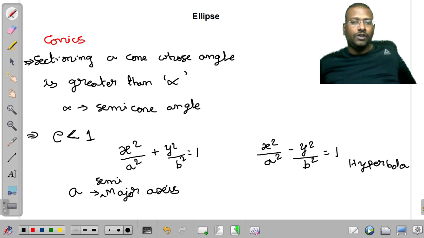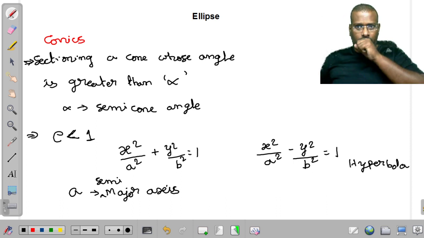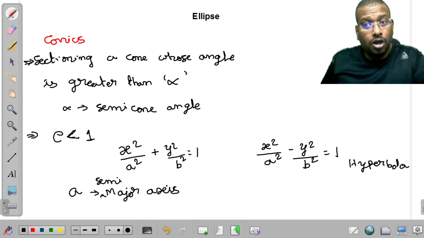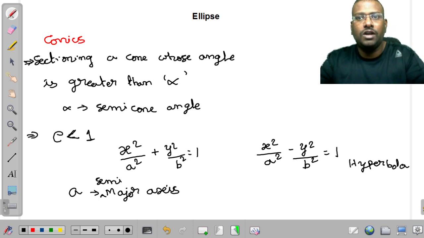But in hyperbola also we have a small a. Then there a is the semi-major axis? If you are using one word in mathematics or any subject, it should be the same for all the equations. The notation should not change.